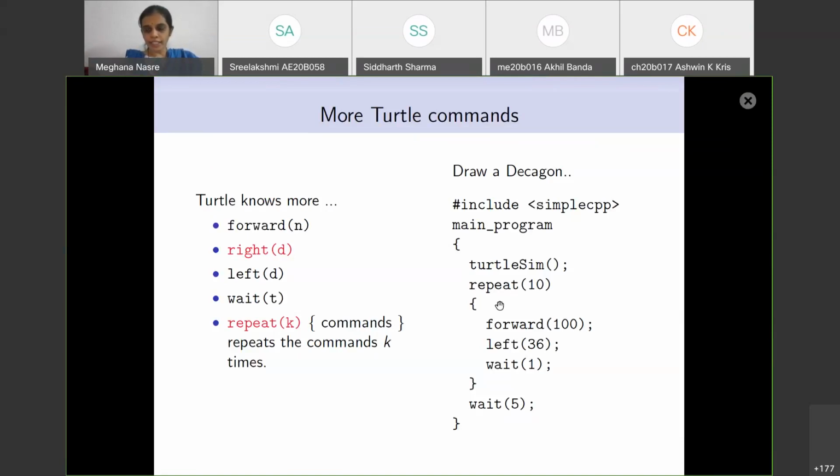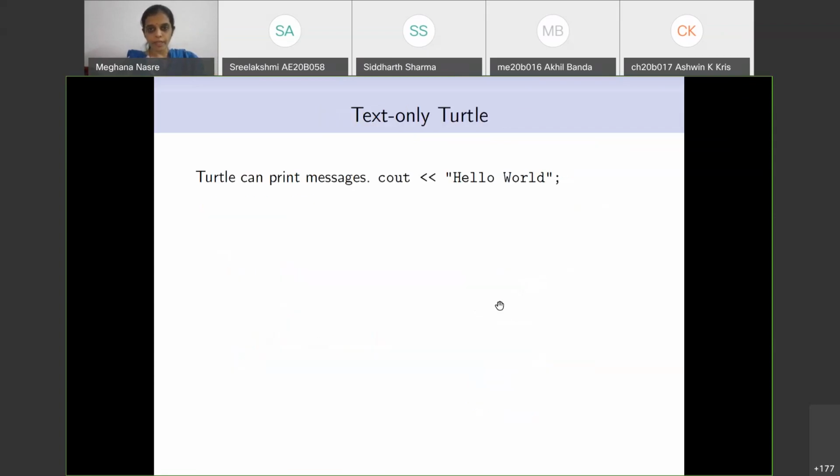Okay, so having said this, what we have done is taken the square that we drew in the morning, and we know how to write a program for a triangle. We know how to do it for a general polygon. And already some of you, as you suggested, this loop or a repeat is very helpful. So the turtle, as I said, is a wrapper over C++. Therefore, it can not only do what the turtle does, but of course do whatever you can do using your basic programming language, which is, let's say, C or C++, which you have learned.